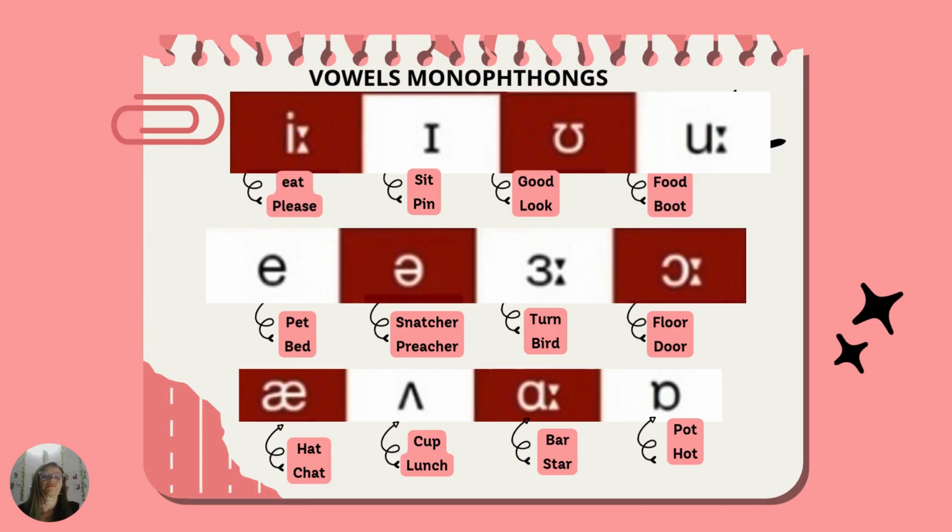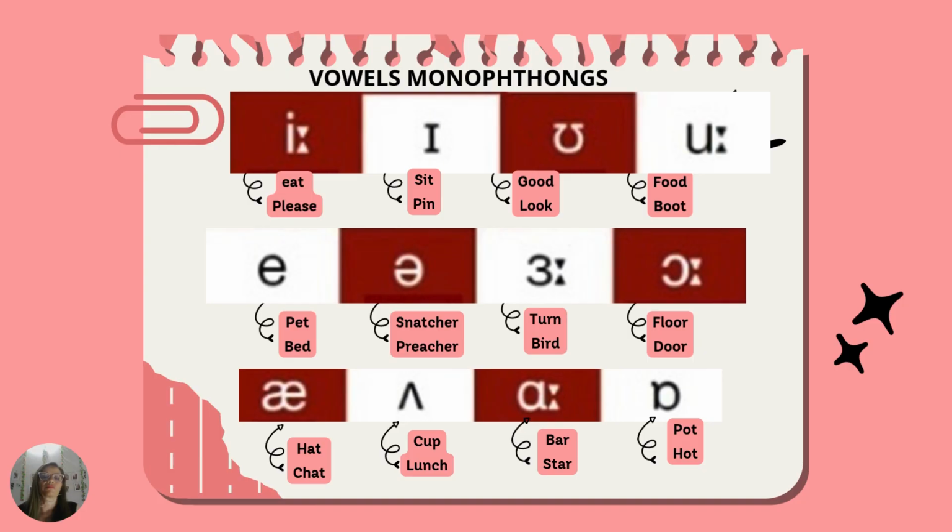Next sound. E. This sound occurs in the words sit, pin. For example, please sit down, or I need a pin to fix this. Next sound. U. This sound occurs in the words good, look. For example, he is a good friend, or look at me.